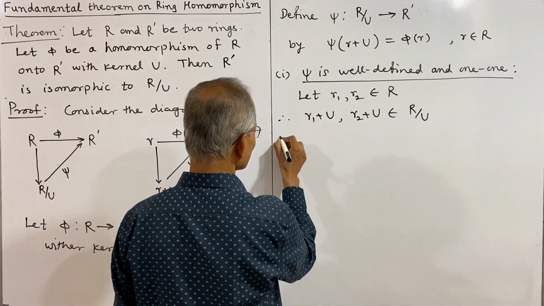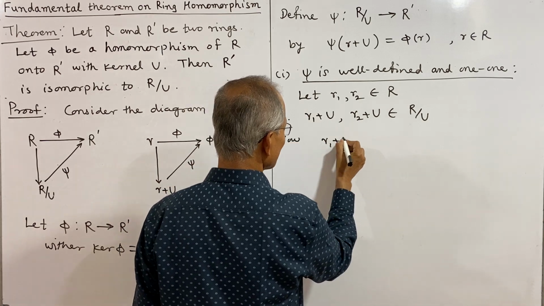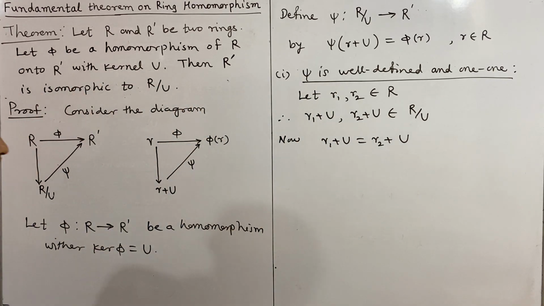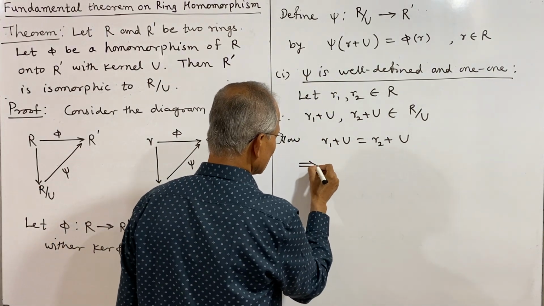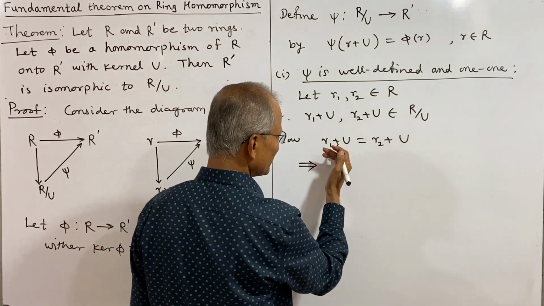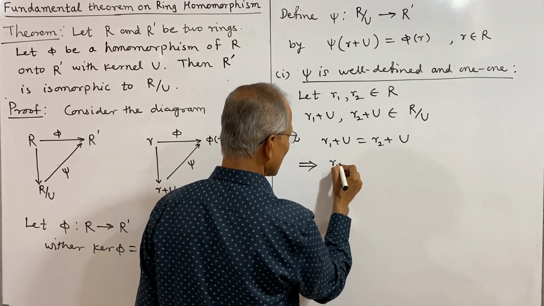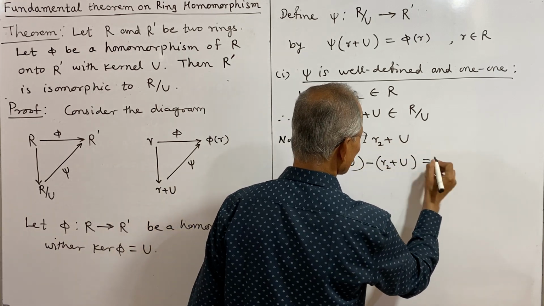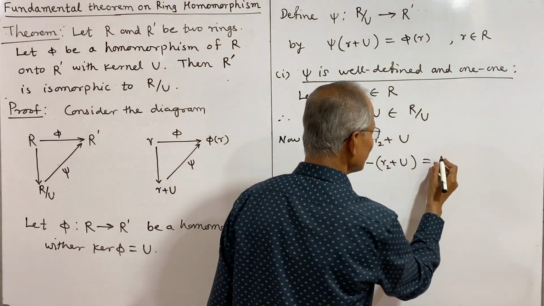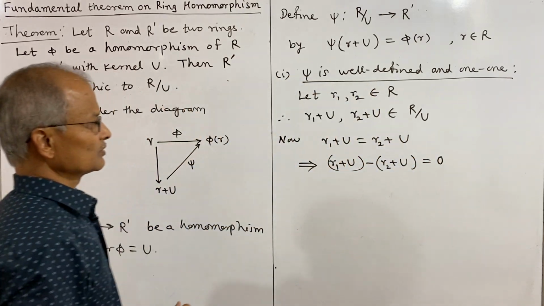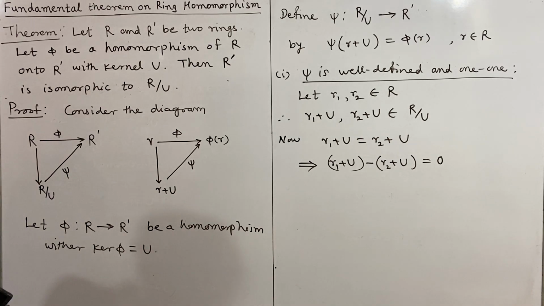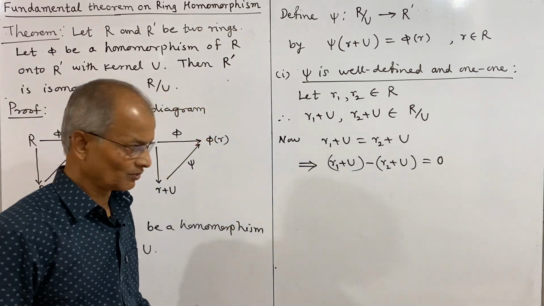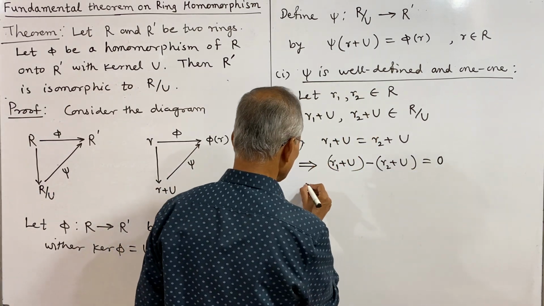Now R1 plus U equal to R2 plus U. What does this imply? We shift this element to this side, and that can be written as R1 plus U minus R2 plus U is equal to R2 plus U minus R2 plus U, which is the zero element in R by U, that is 0 plus U.